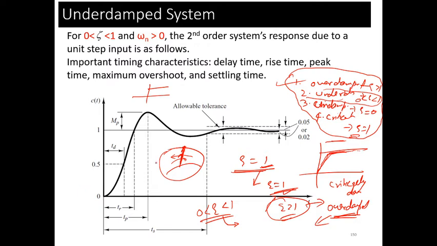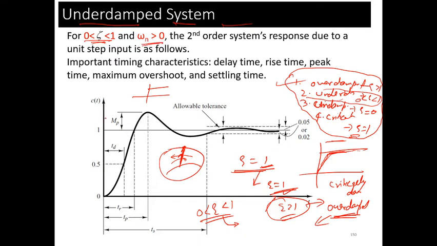Did you understand? Yes or no? Yes, sir. So that's why we generally focus on the underdamped system. However, we need the critically damped system, but it's not possible to design it mechanically, in a practical way. That's why we study the underdamped system, where zeta should be in the range 0 to 1, and omega should be greater than 0.